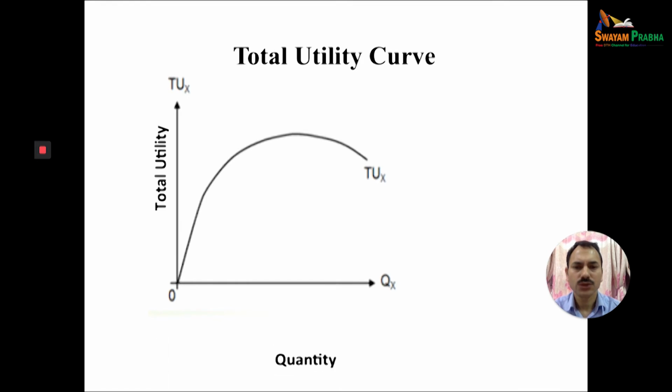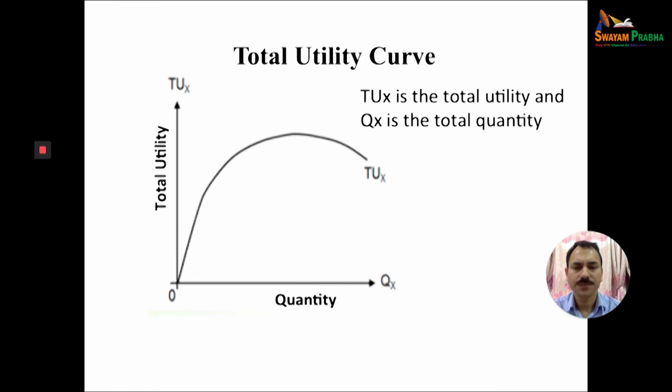We can explain the total utility with the help of this diagram. On the x-axis we have the quantity consumed. The y-axis shows total utility, and this TUX is the total utility curve, say, of the X commodity.